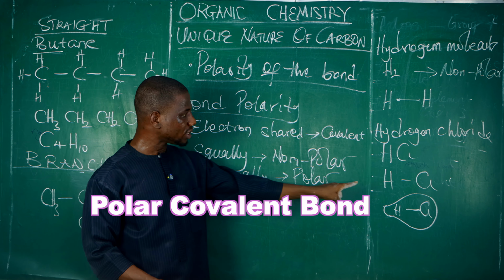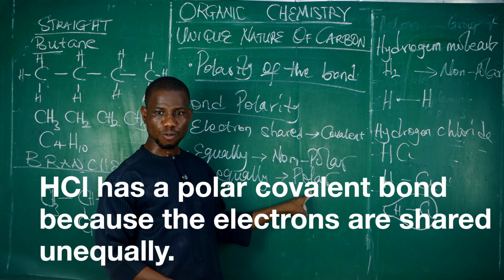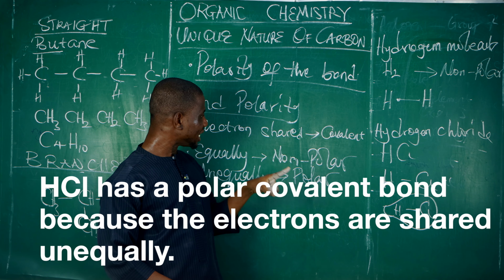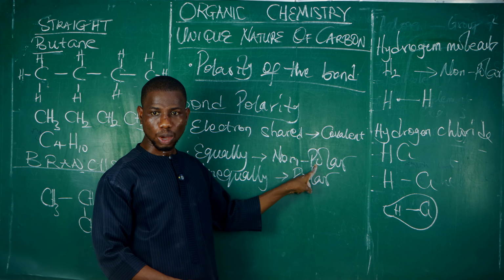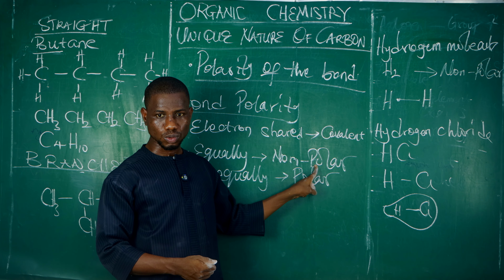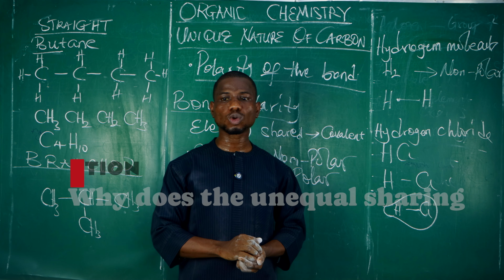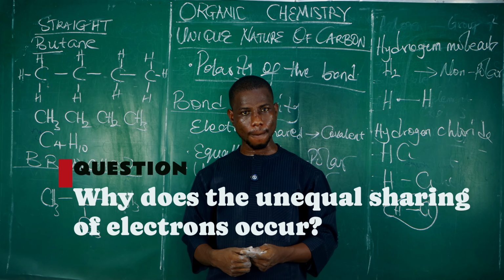So the bond in HCl is what? Polar covalent. Exactly. And the bond in a hydrogen molecule is what? Non-polar covalent. Does that make sense to you? Now my question is, why does the unequal sharing of electrons occur?